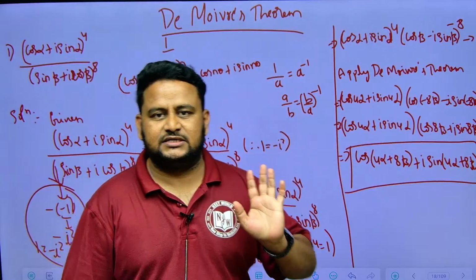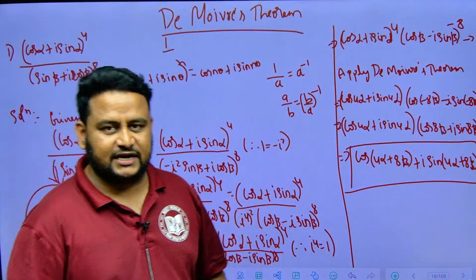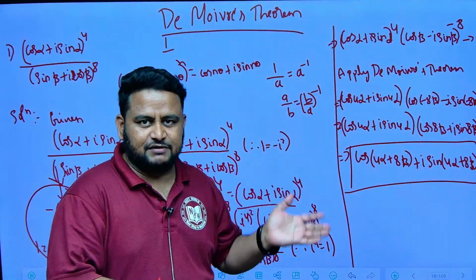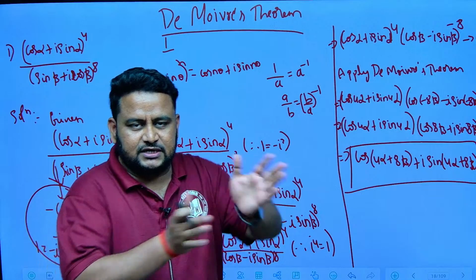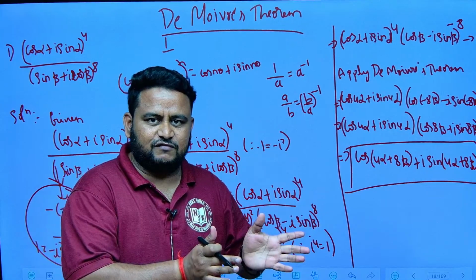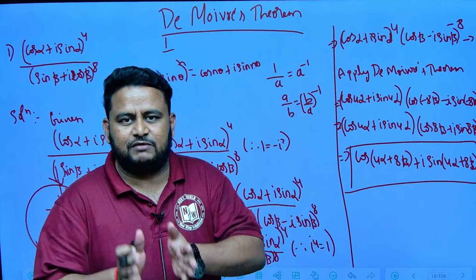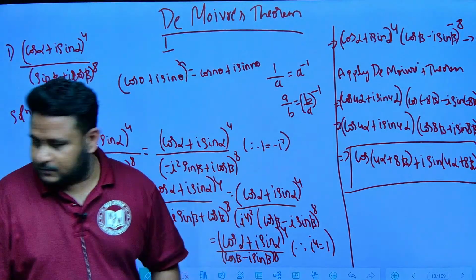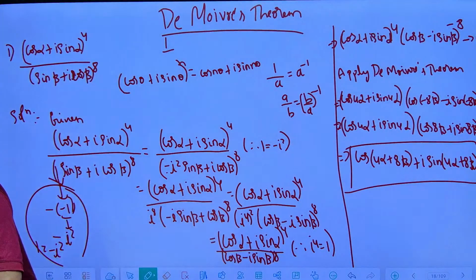Clear, friends? This is how you have to solve this question. You will get it in the form of cos of (A plus B) and sin of (A plus B). That reverse I have applied. So what is in the RHS, we have written to the LHS. You used to apply the formula from LHS to RHS. Here we have applied RHS to LHS. So you will get this answer like this. Clear? Okay, got it. Let us move to the next question, friends.